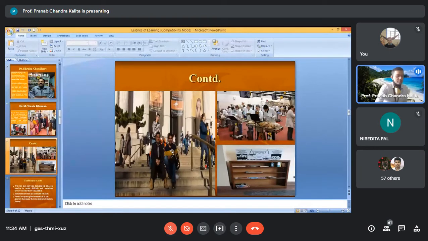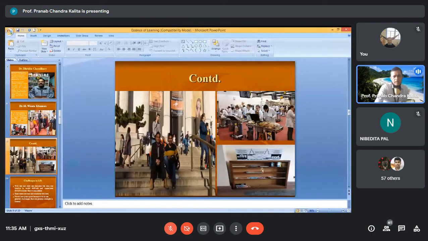Later on he did his masters at G.B. Pant University, Pantnagar. Then he did his PhD from the USA. I took this photograph when I met him in the USA, in front of the American Natural History Museum. And now he is faculty in the Life Science Department at the University of Hyderabad.